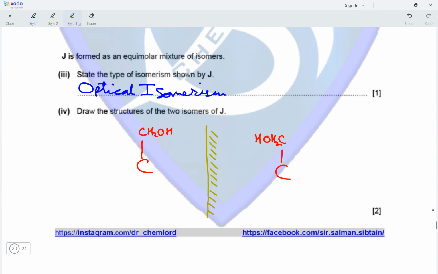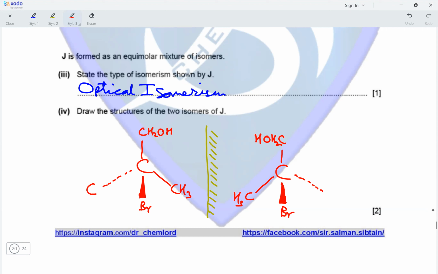On another position, we can have a bromine atom attached to the chiral carbon atom. This would be the same position on both the optical isomers. So we have one bromine atom present on one position. On the third position, we can have a CH3 group present on the chiral carbon atom. And on the fourth position, we can have the carbon atom with the other bromine attached to it.